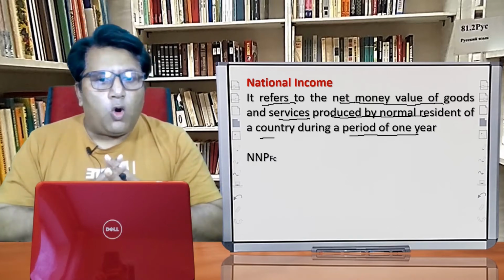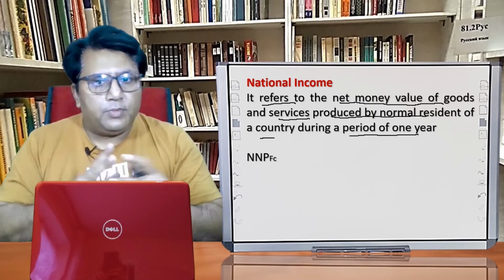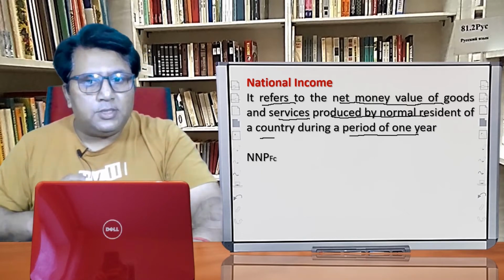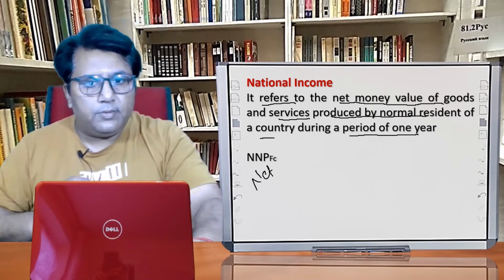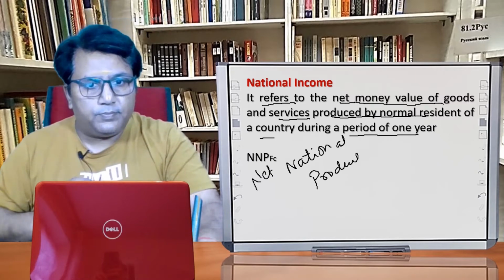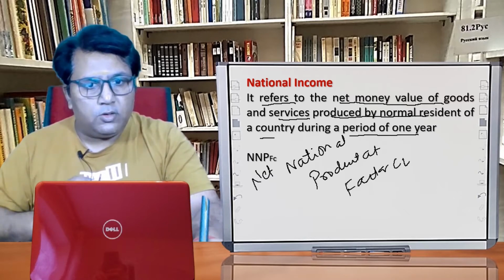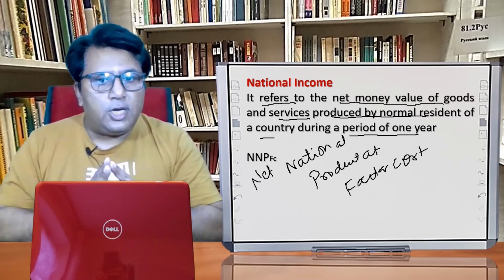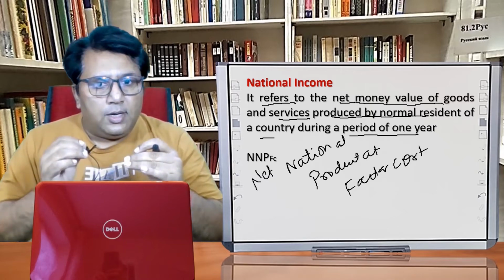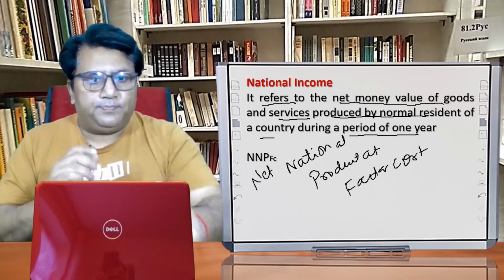National income is also called NNP at factor cost. Here NNP means net national product. So what is national income? National income means net national product at factor cost.